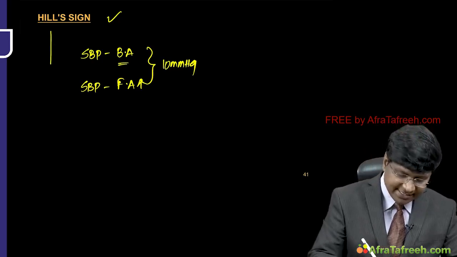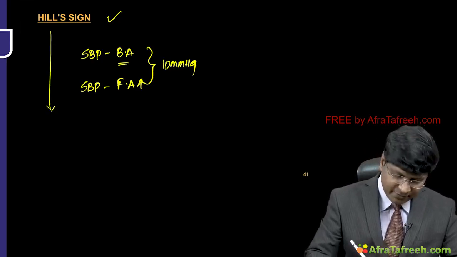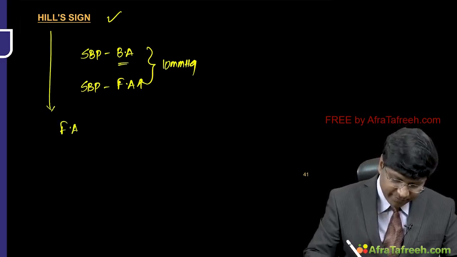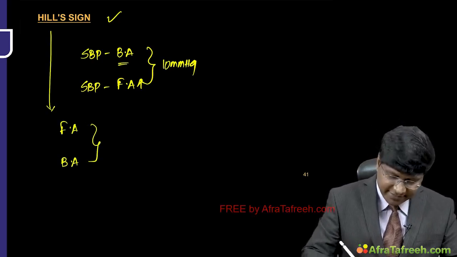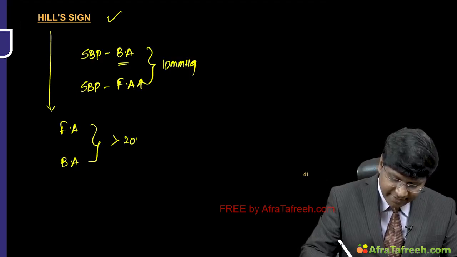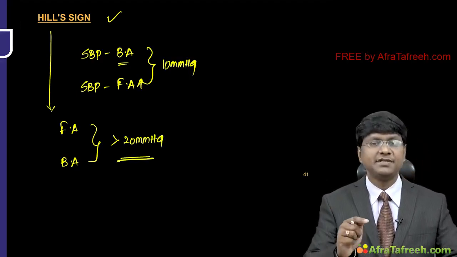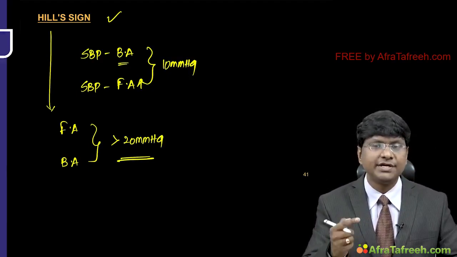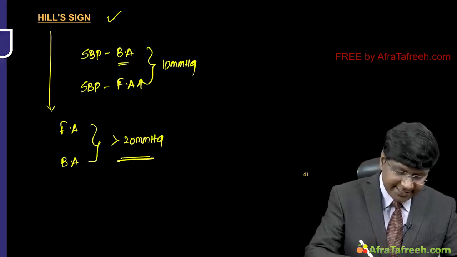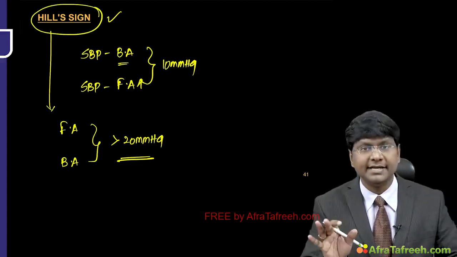But the Hill sign is, if the difference between the systolic blood pressure of the femoral artery and the brachial artery is more than 20 millimeters of mercury, that we call the Hill sign.